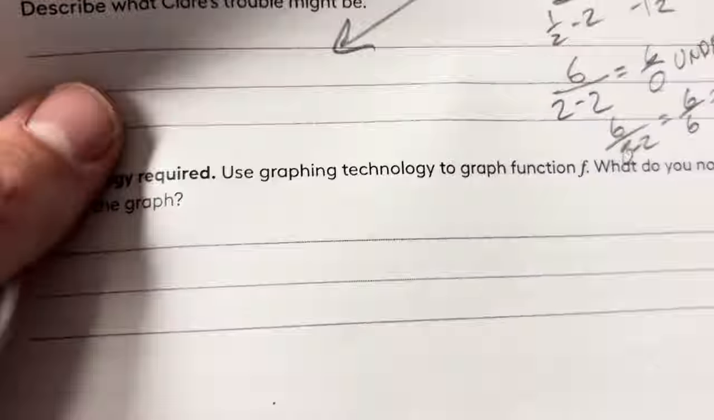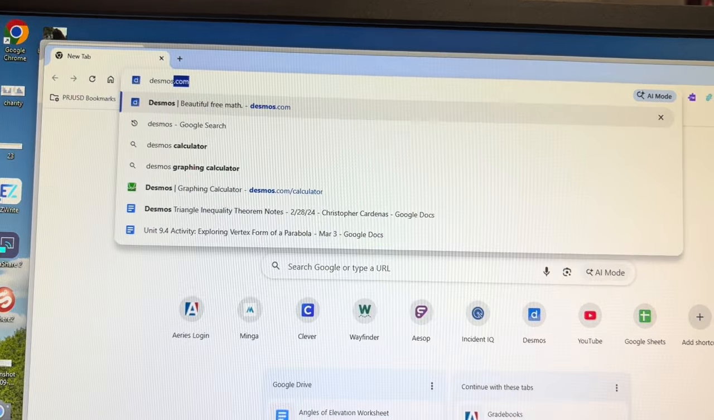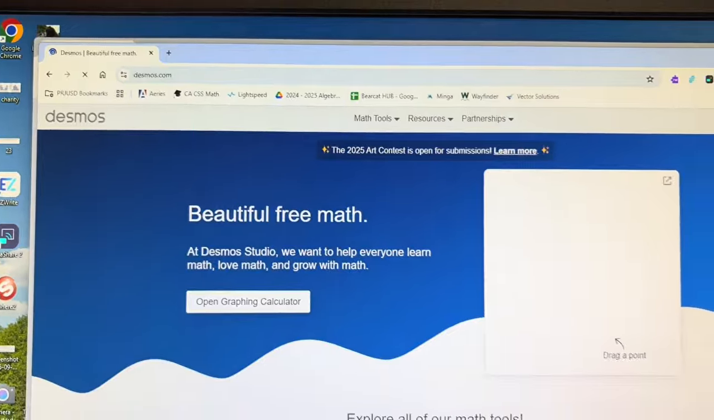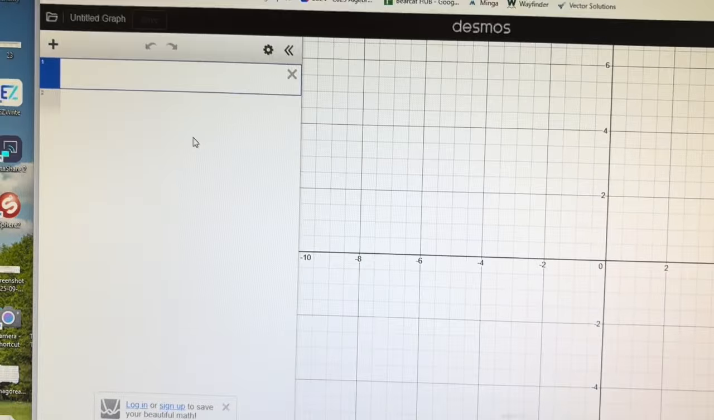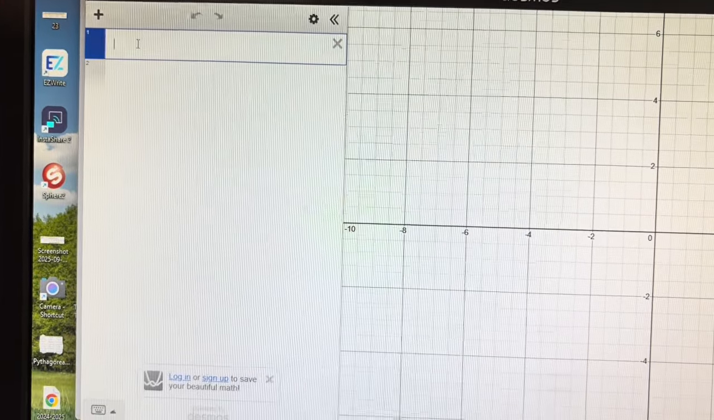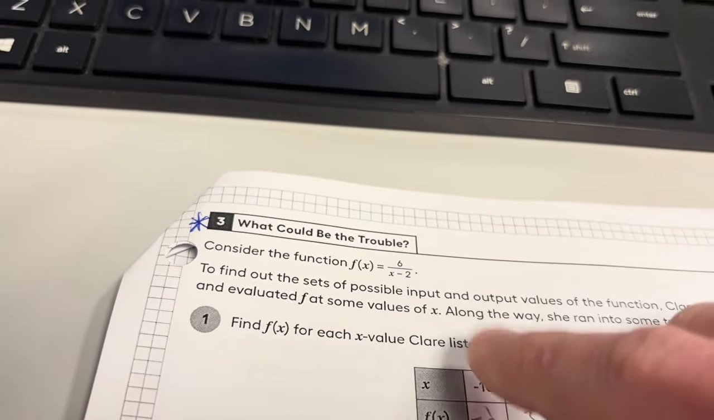So I guess we'll just go over here into Desmos. We'll graph this thing. Go to desmos.com. That's the best way to graph this stuff. Then go down to graphing. Look, we're all set here. We're going to plug in this function, and we're going to see what that looks like.